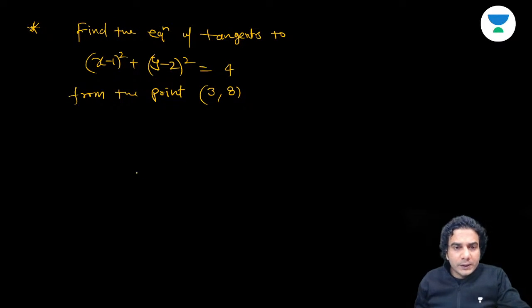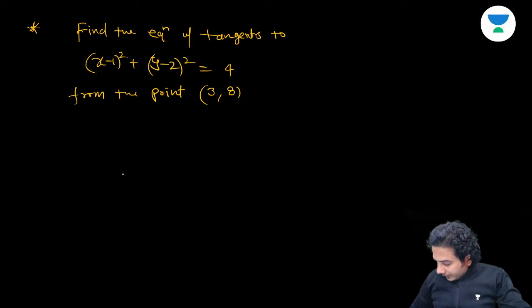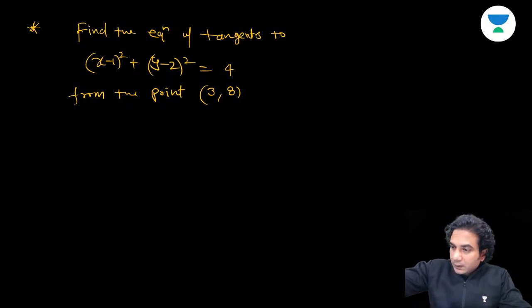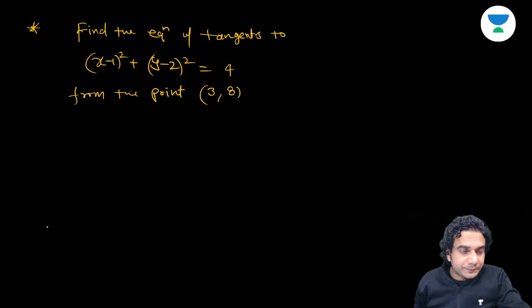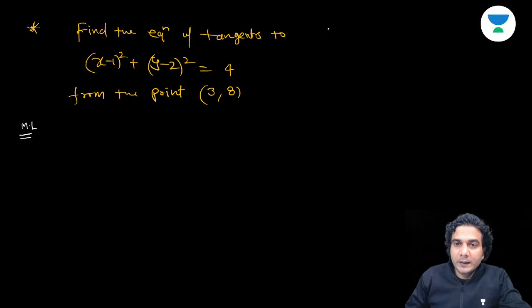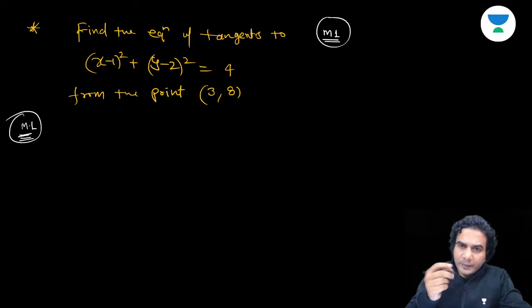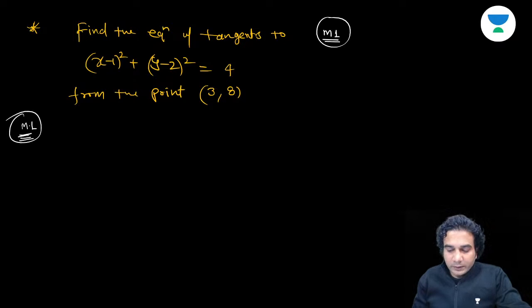Just tell me the slopes, or equations of tangents, basically. Now you know all the methods, huh? So in this also we'll discuss two methods, okay? One method is especially for circles, and the second method is a general method. First, you guys tell me what is the answer and which method you have used.